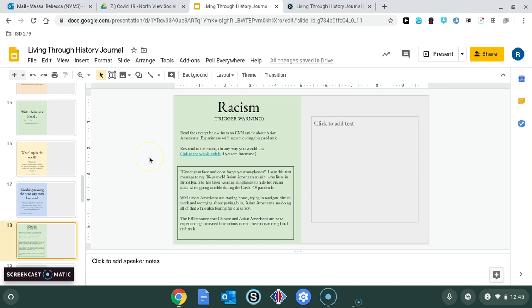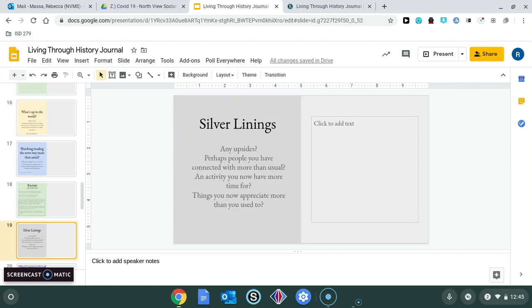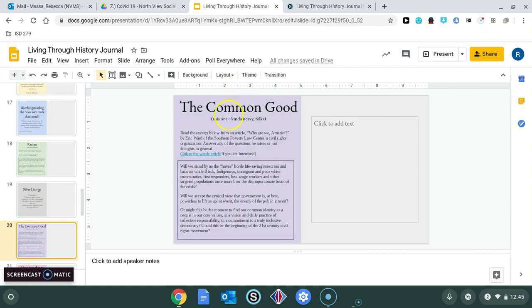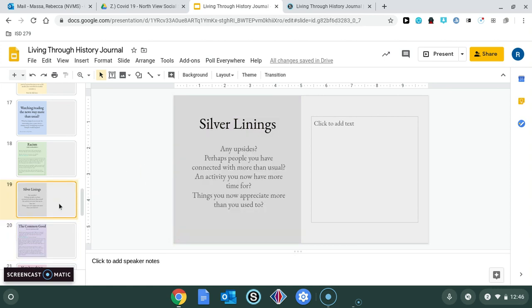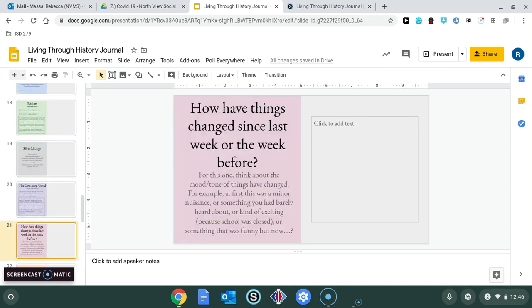So this one, titled Racism, and it does say trigger warning here. It's about the racism that Asian Americans are experiencing. So if that's just too much for you right now, you do not have to do it. And then this one, again, here it says it's a little bit heavy. This is just talking about how our communities already have it set up to where certain people are underserved, and how this pandemic just really highlights that. So if you want to tackle that, please do. Again, if it's too much, do not. You can go to the lighter ones that might be a little bit more fun.